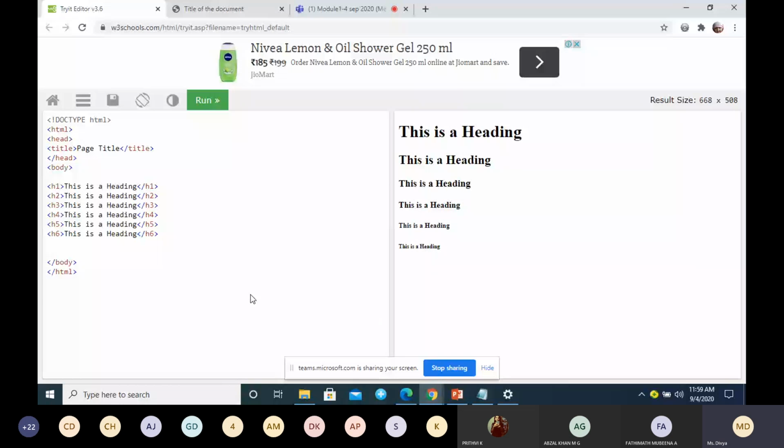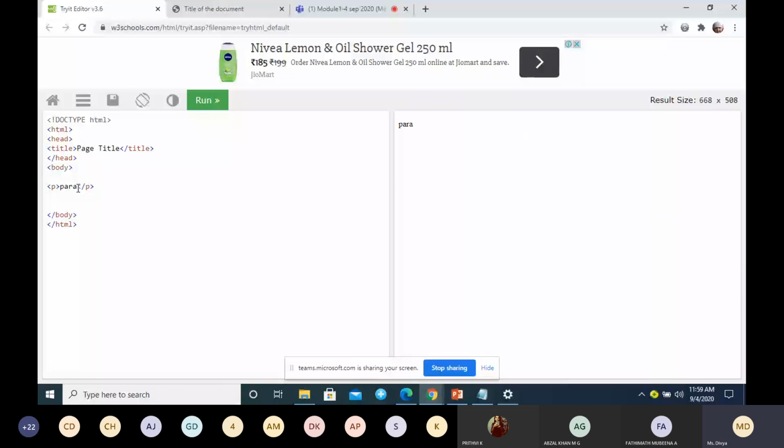Moving on to the next one, paragraph and division. So these are the 6 headings. The next one is the paragraph. I have already explained how to give a paragraph, with the P tag. With the P tag you can give the paragraph. You can write lengthy paragraphs using this.